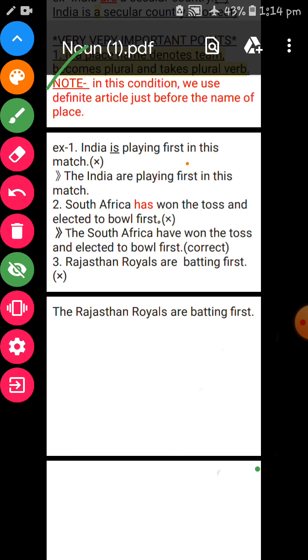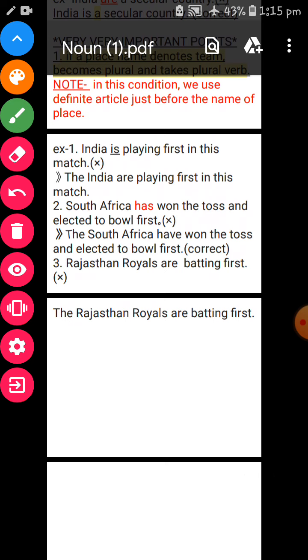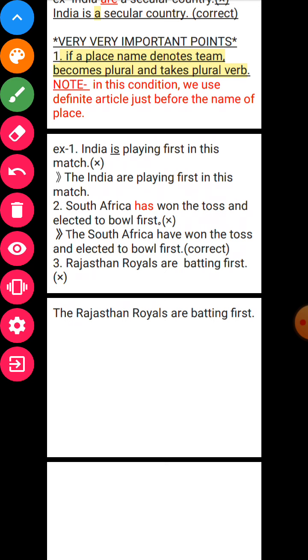We always use, for example, India is batting right now in cricket. Means whenever we use any place, and that place denotes a team, in this case it becomes plural and takes a plural verb.